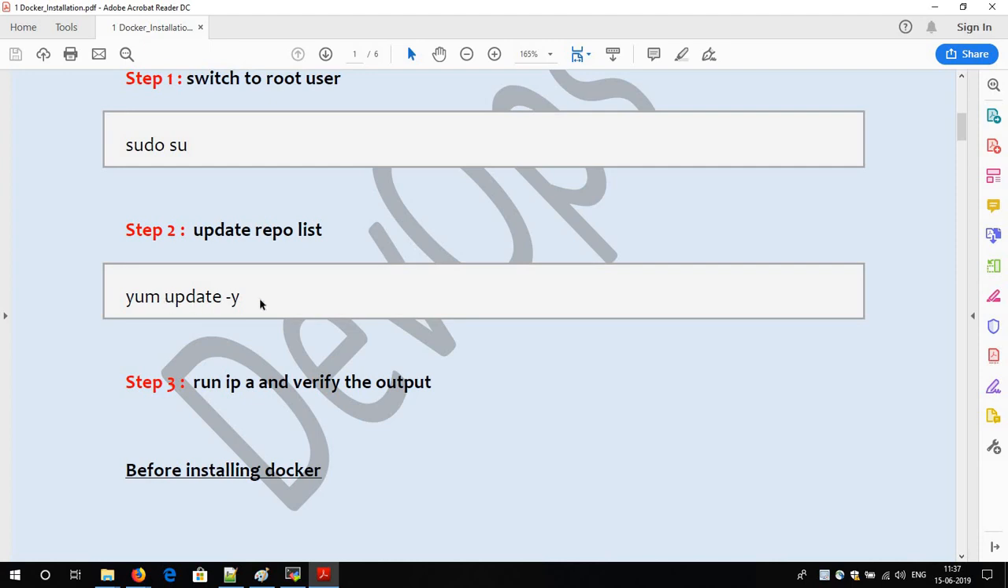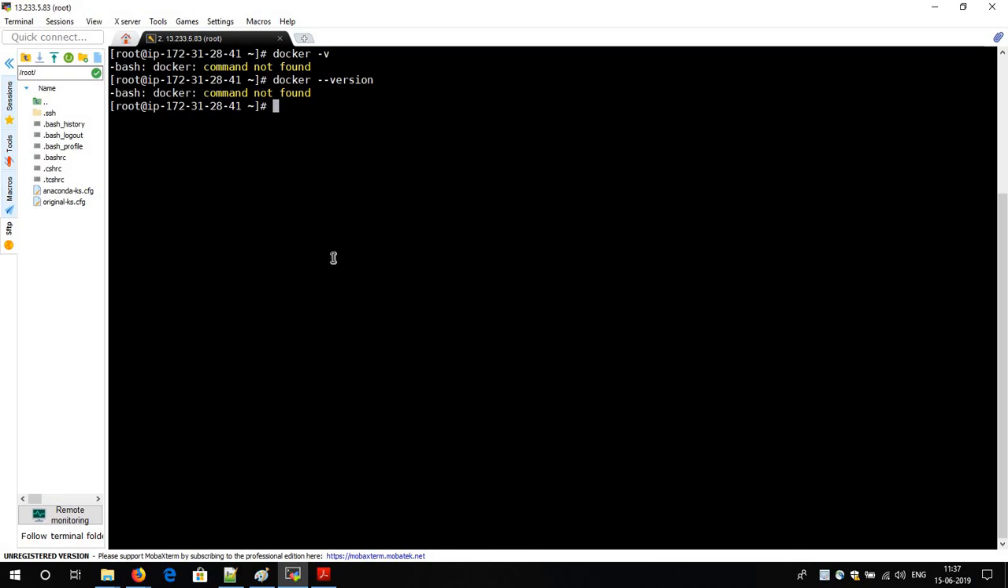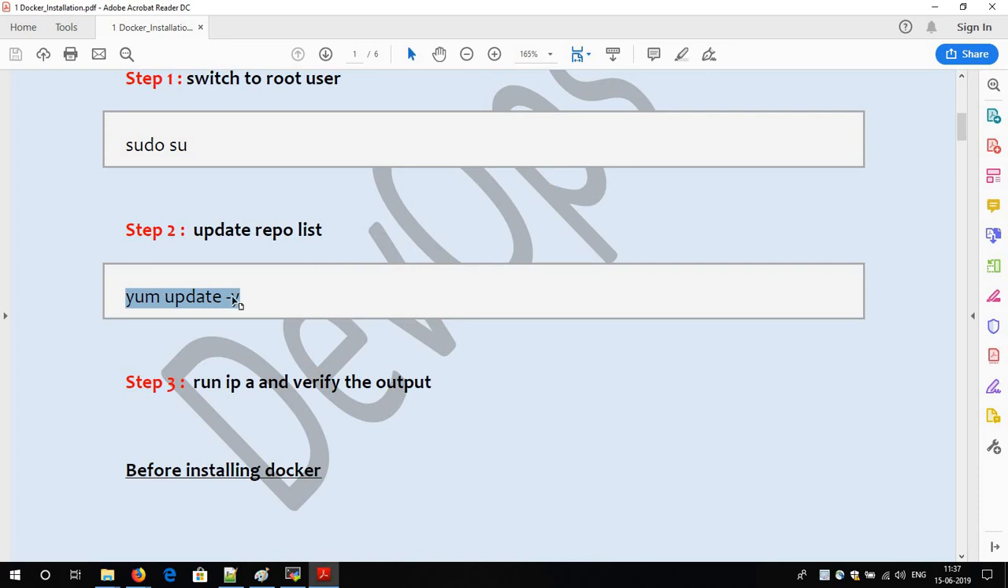Now you will ask why this is compulsory. Do I need to give this command? Can't I proceed without this? Yes, you can proceed, but if your operating system is new or you have just provisioned it, I will suggest you go with this command.